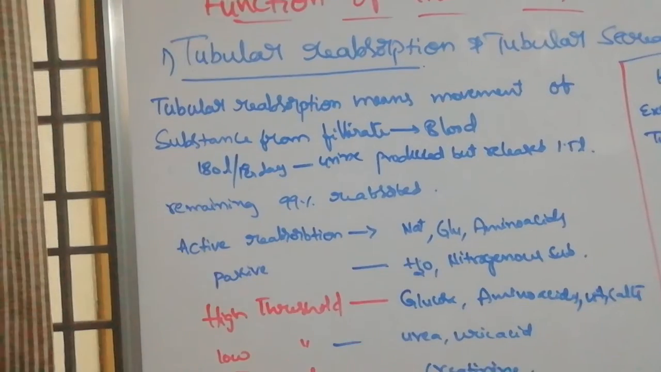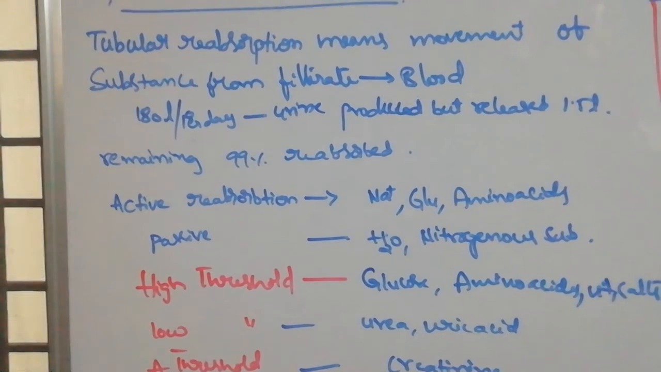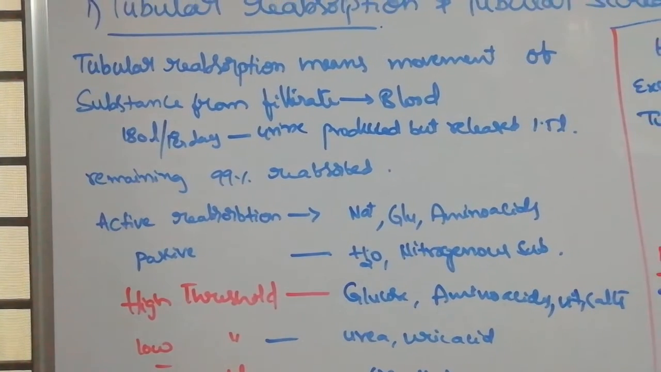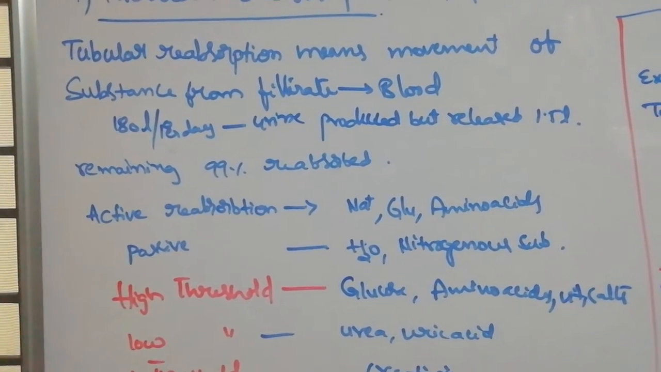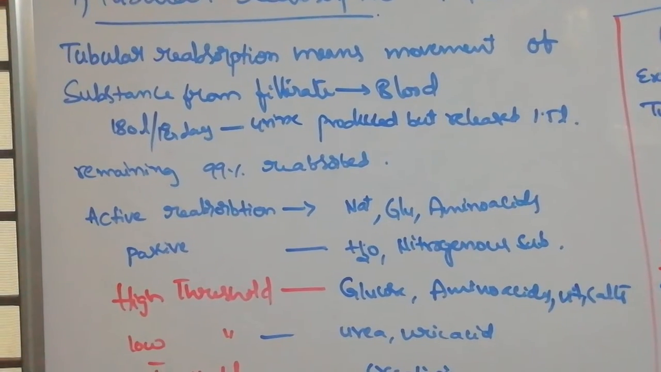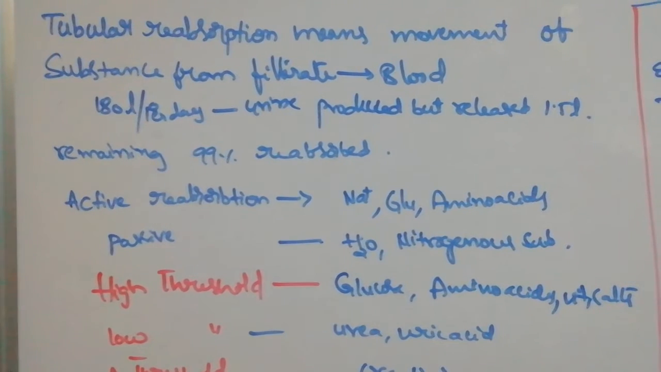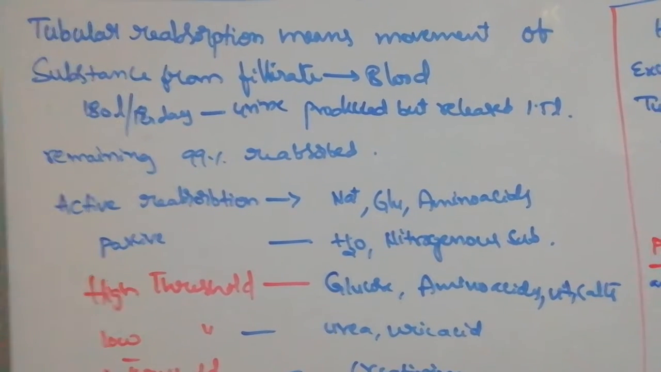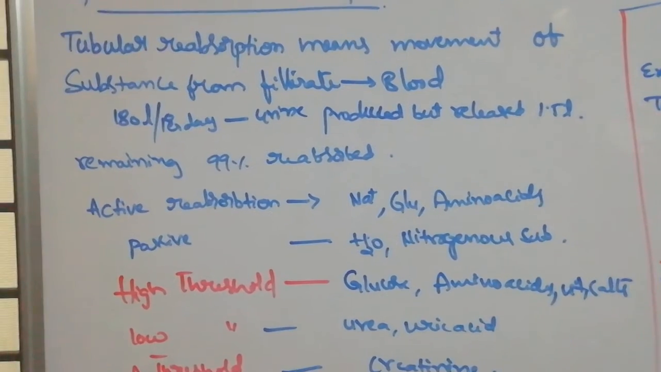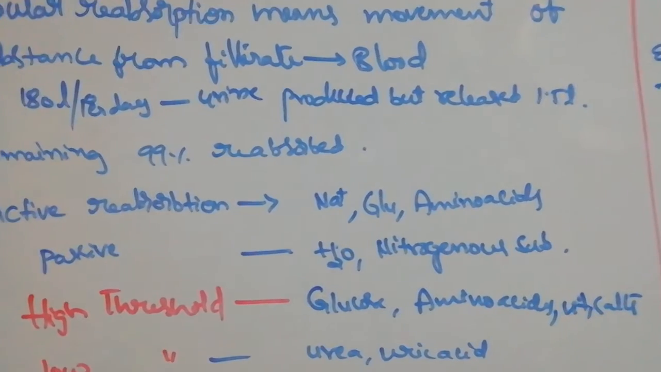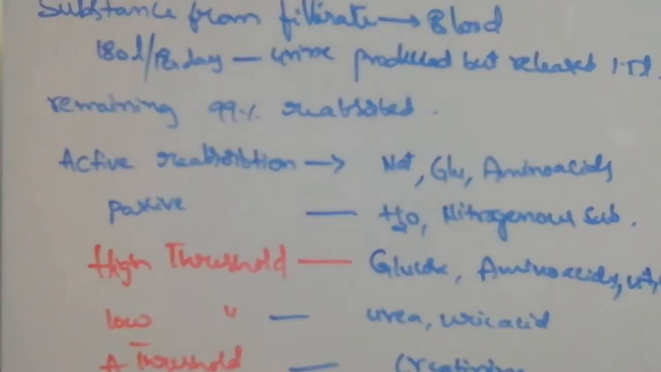Now first come to reabsorption. What is the meaning of reabsorption? Any substance moving from the filtrate into the blood is called reabsorption. So useful substances present in the filtrate that enter into the blood is called reabsorption. Actually, per day 180 liters of filtrate is produced, but only 1.5 liters is released. That means the remaining 99% is reabsorbed.